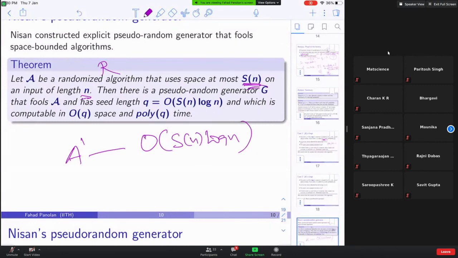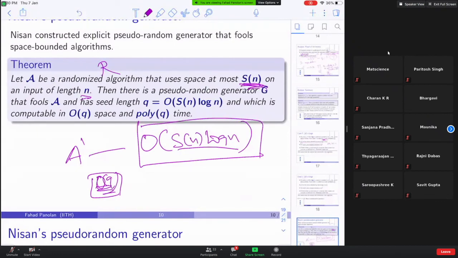What do I mean by seed length of order S of n log n? There is a data structure that uses this many bits, and this will give you your random bits. If you ask for the jth bit in R, you just ask this data structure, and it will give you that jth bit. And then the algorithm uses order Q space. Previously it was using S of n space, now it is using S of n log n space. So order Q space.